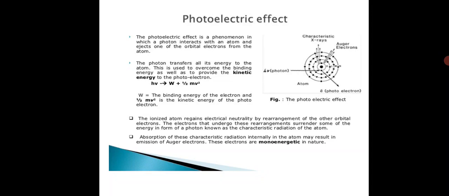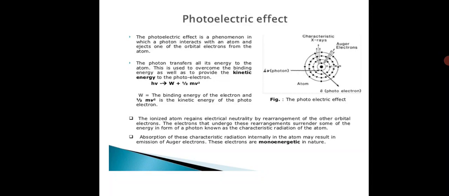This can be written in terms of intensity as I equals I naught e to the power minus mu x, where mu is the attenuation coefficient. The principal processes involved in the interaction of gamma rays with matter are: photoelectric effect, Compton scattering, and electron-positron pair production.